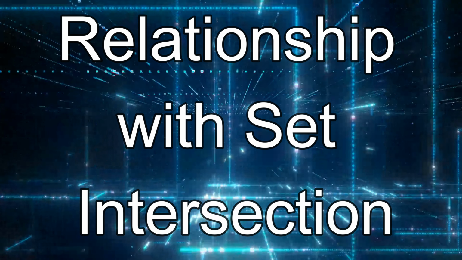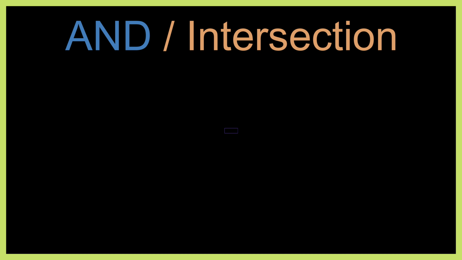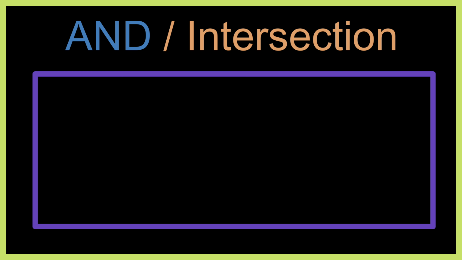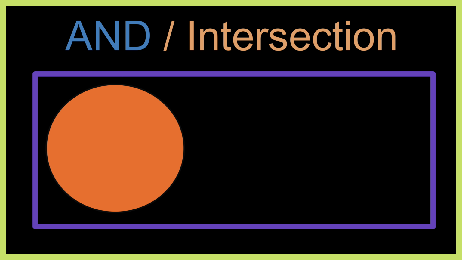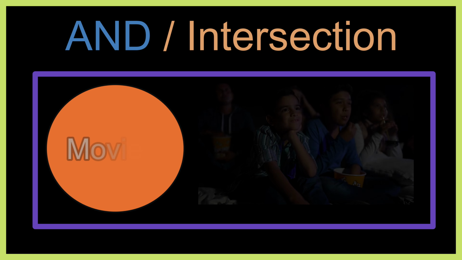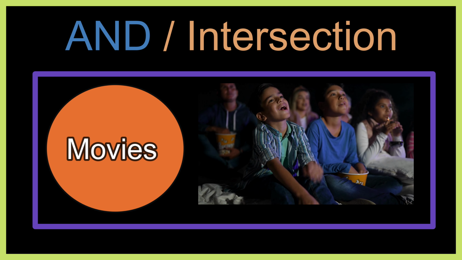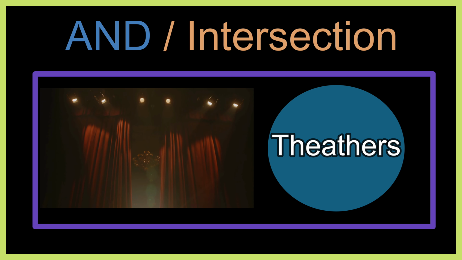Now let's understand the relationship between conjunction and set intersection. Conjunction is directly associated with the intersection of sets. Let me show you a Venn diagram to make this clear. Imagine we have 2 sets. The first set P represents going to the movies. The second set Q represents going to the theater.